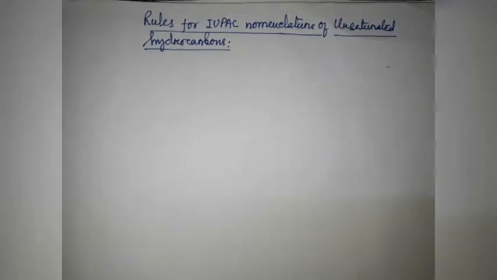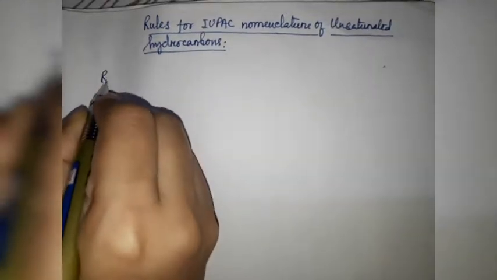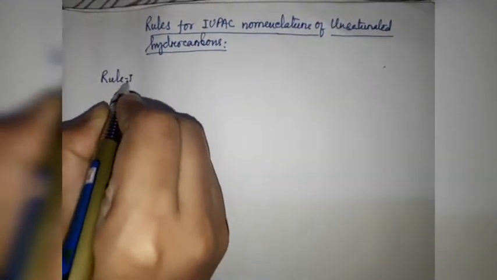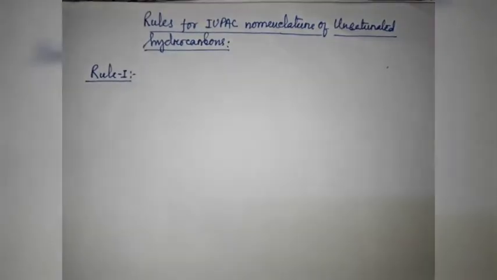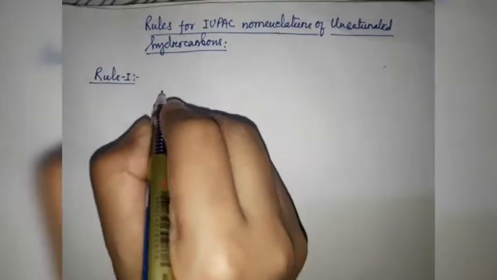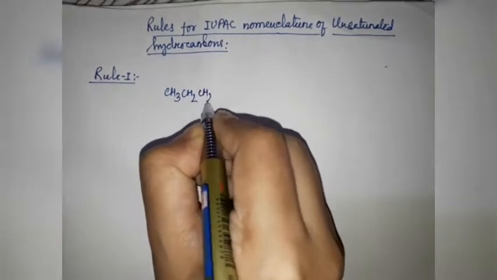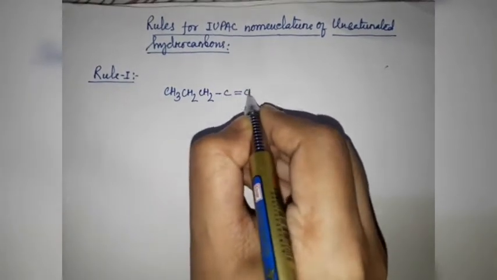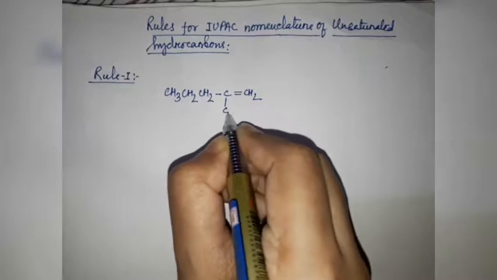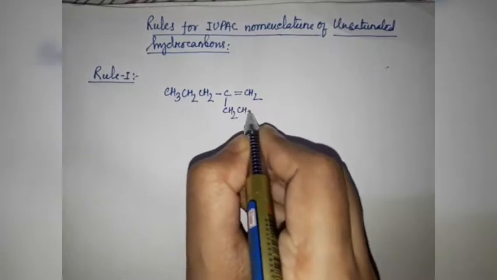In my previous video on branched chain alkanes, I discussed the longest chain rule. But whenever a double or triple bond is present in the system, we have to consider the parent chain which must contain the double bond or triple bond. That means the multiple bond. For example, CH3, CH2, CH2, double bond CH2, CH2, CH3.